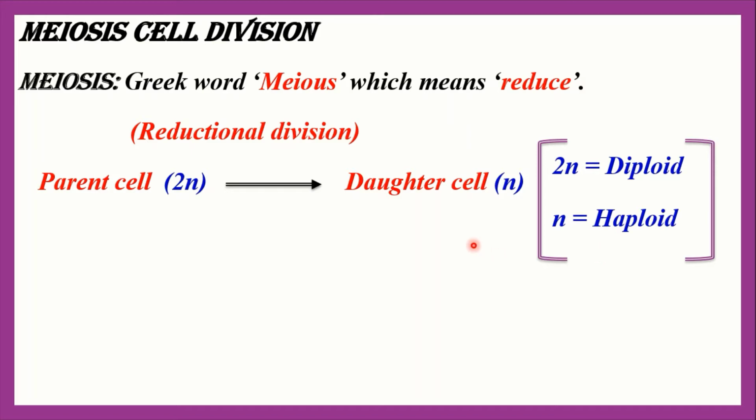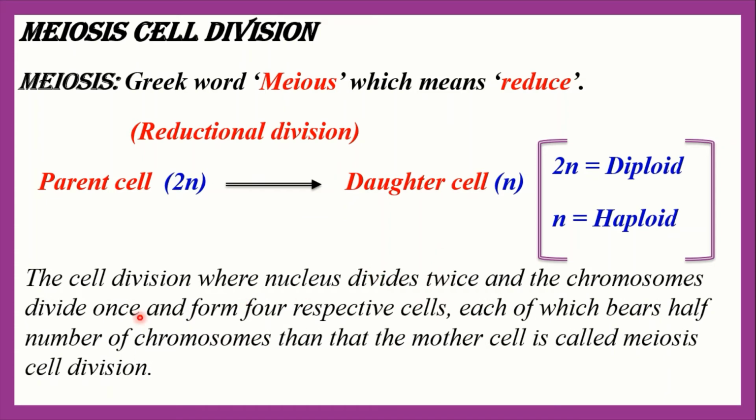Okay everybody, now let's see the definition of meiosis. The cell division where the nucleus divides twice and the chromosomes divide once and form four respective cells, each of which bears half the number of chromosomes than that of the mother cell, is called meiosis cell division. So we can say that meiosis cell division takes place in the reproductive mother cell in a diploid organism.